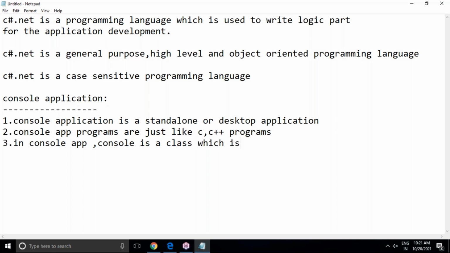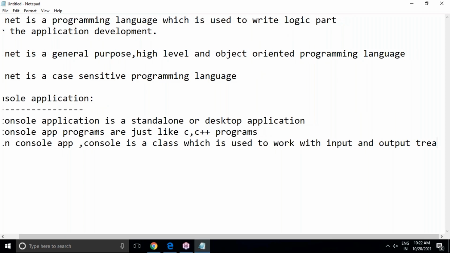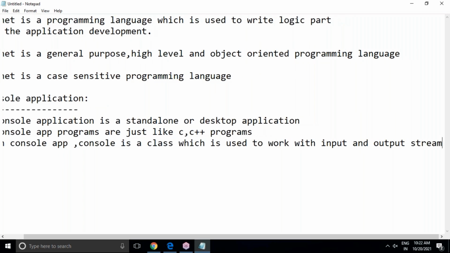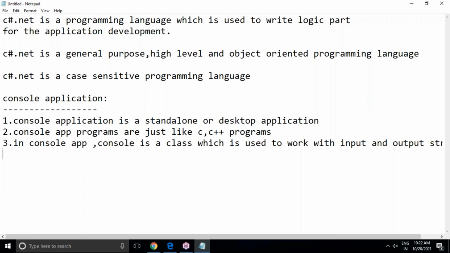What purpose are we going to use this Console class for? It is used to work with the input and output stream. Input and output stream means if you are going to give input values to the application, then we have to use the Console class. Or if you are going to get values from the application, that means output, then we use the Console class. The Console class is compulsory.